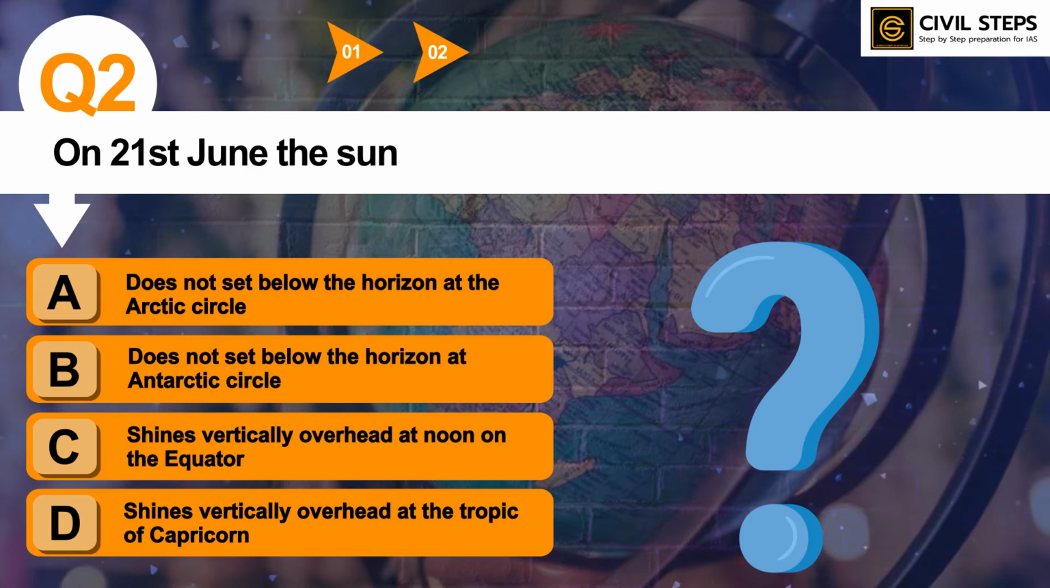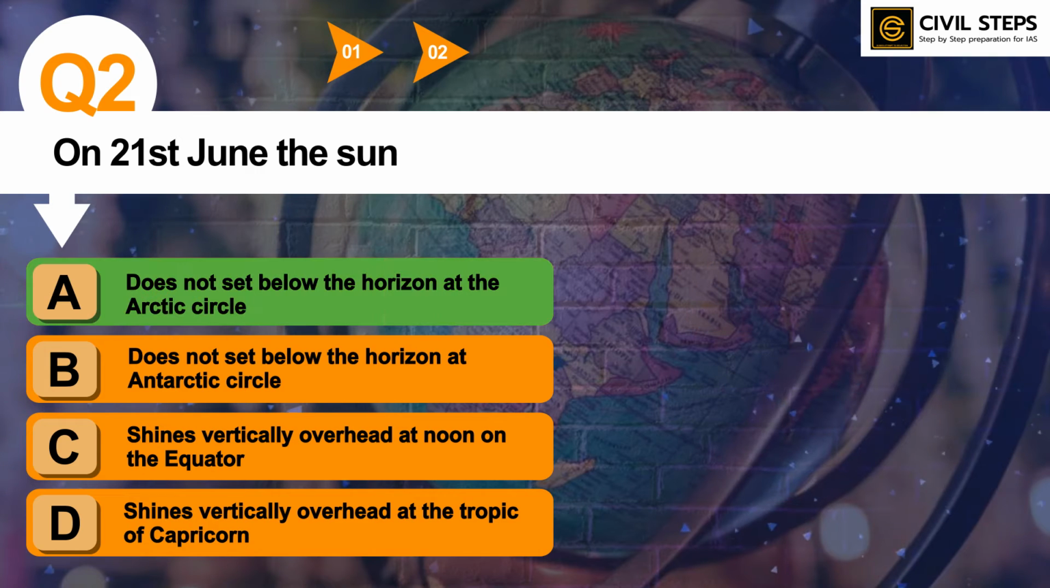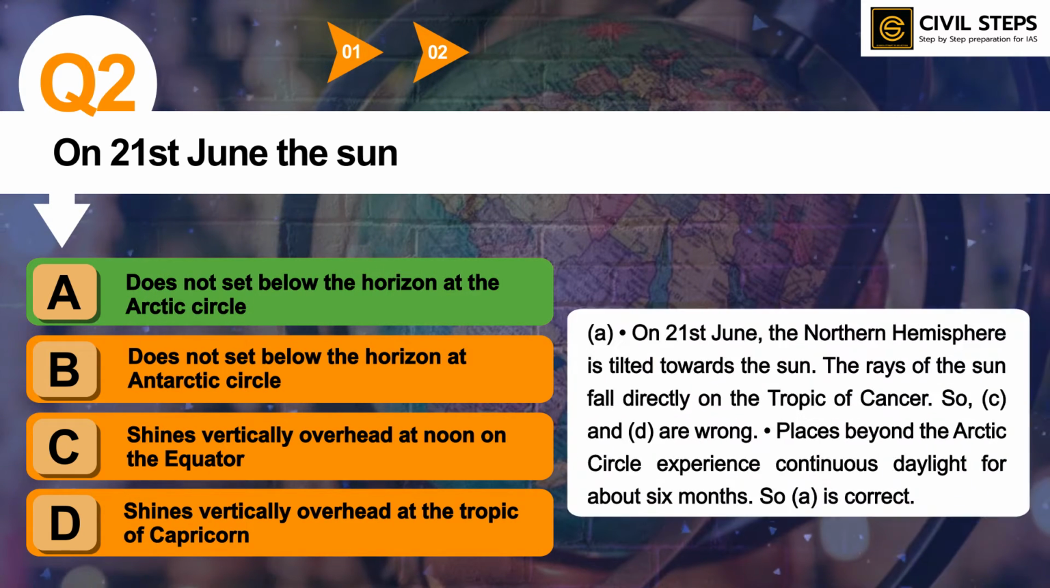So you can tell the answer in the comment section. So I hope you have written the answer. So the answer of this question is option A, does not set below the horizon at the Arctic Circle. So on 21st June, the northern hemisphere is tilted towards the sun. The rays of the sun fall directly on the Tropic of Cancer. So option C and D is wrong. Places beyond the Arctic Circle experience continuous daylight for about 6 months. So option A is correct.